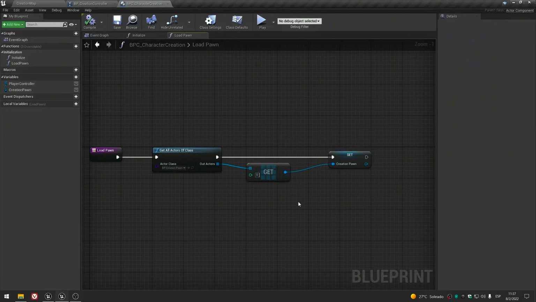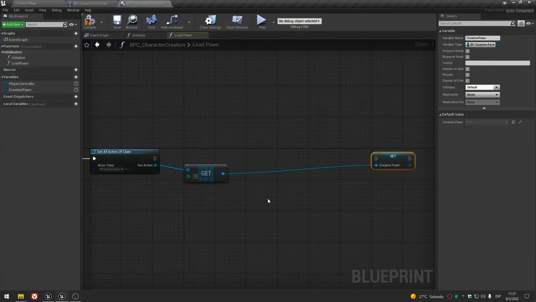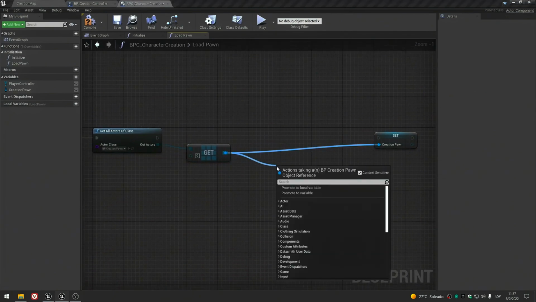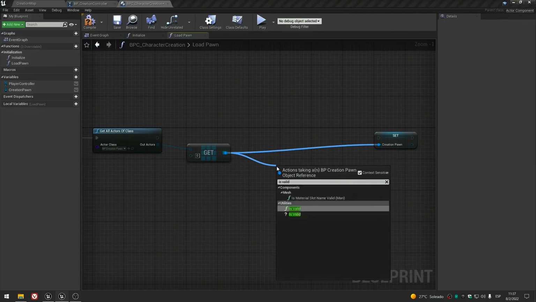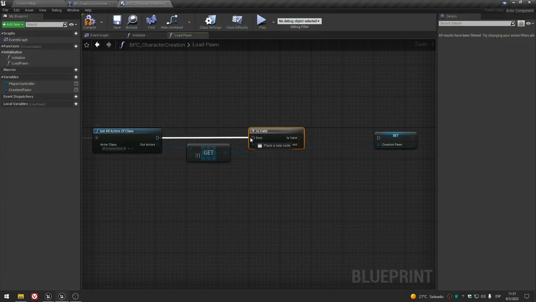Now, before we continue, if we leave the system like this, we may face a problem in the future, because if we load this function before an actual character appears in the scene, this reference will be invalid, because we're loading something empty. So we need to do some validation check before we set the creation pawn variable.